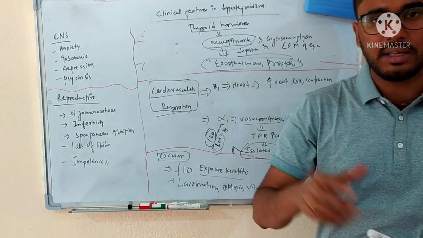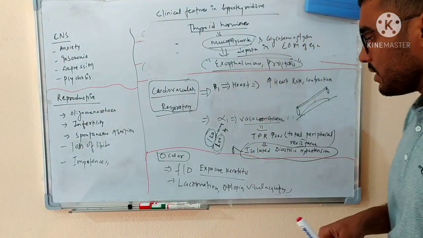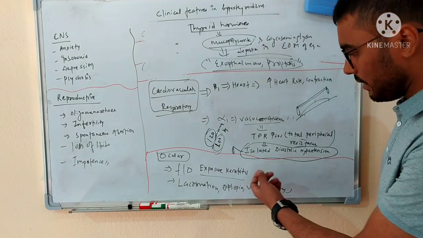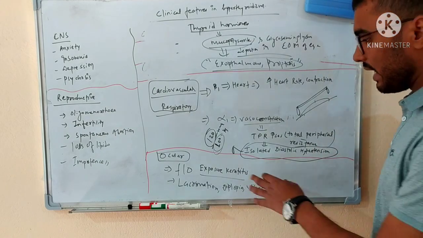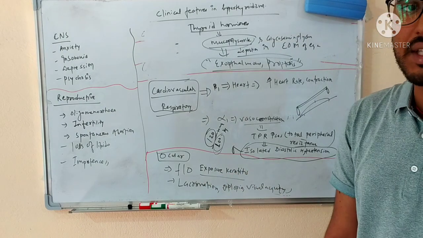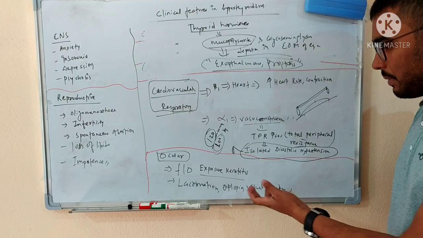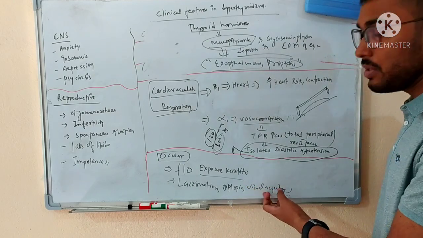It means that the eyelids are not able to close properly, and due to which a large amount of air, dust, sand can enter into your eyes, and it will ultimately cause infection in the cornea and infection in the conjunctiva. So there can be features of exposure keratitis, like a grittiness sensation in the eye, a sandy sensation in your eyes, excessive lacrimation, and sometimes diplopia, and there will be loss of visual acuity.